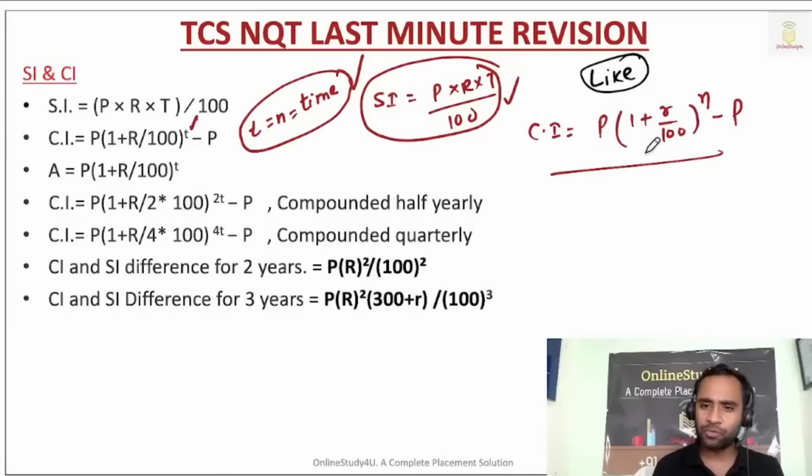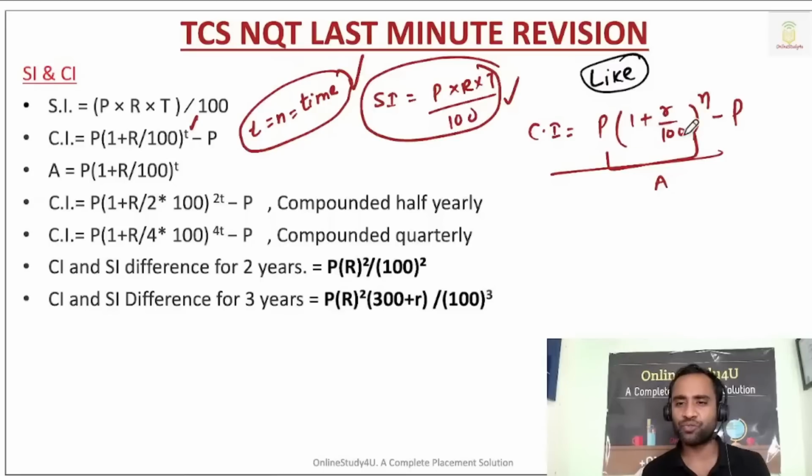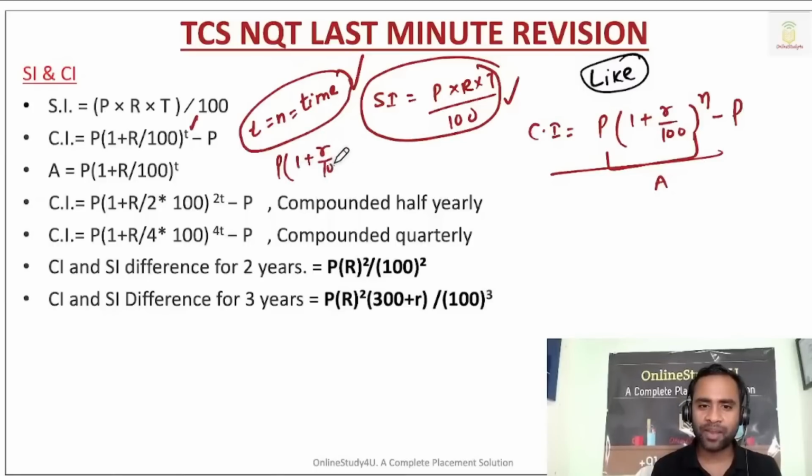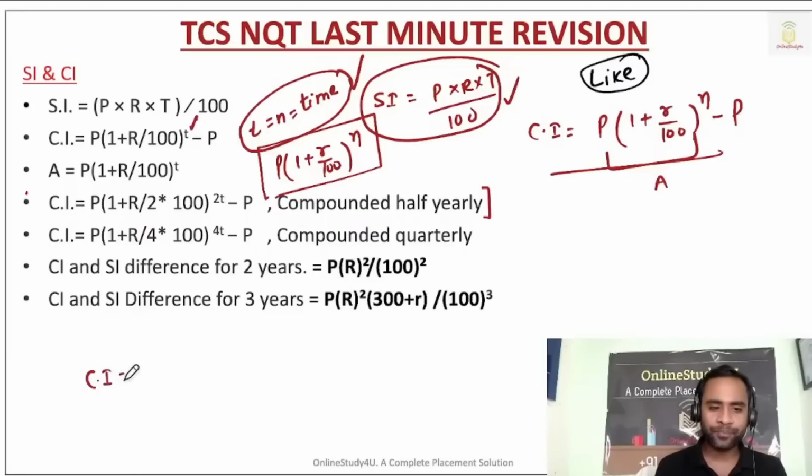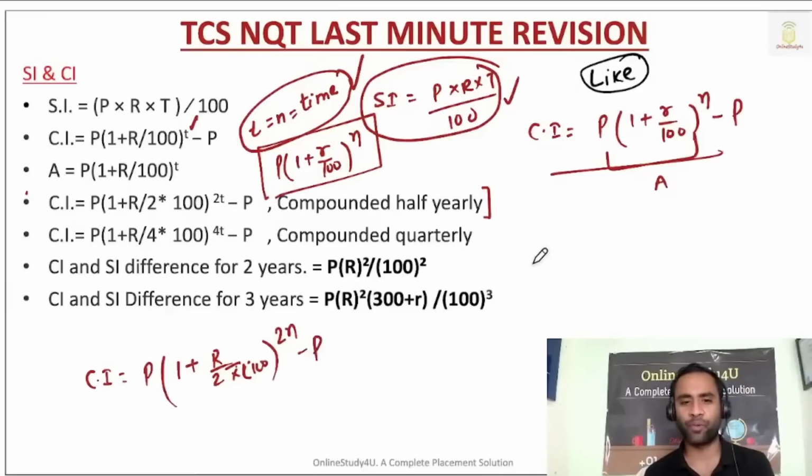Amount will be only this part: principal into (1 plus r divided by 100) to the power n will be your amount. And if you have to calculate compound interest compounded half yearly, then your rate will become half and time will become twice. Please try to understand why it happens.